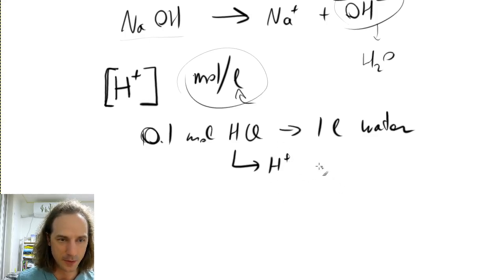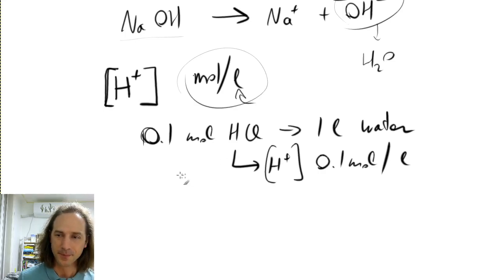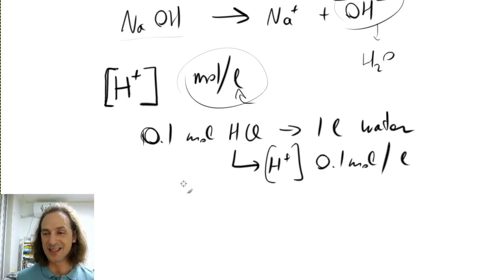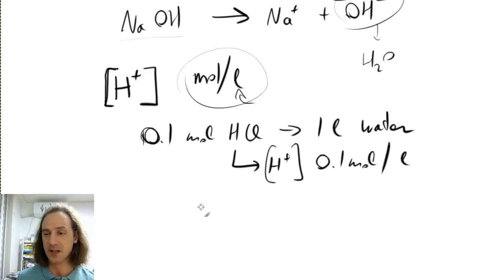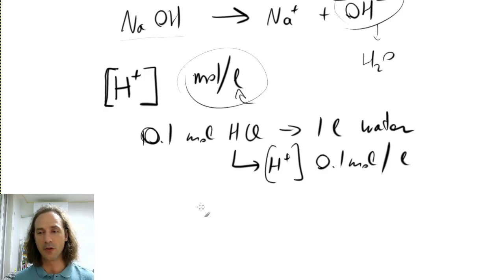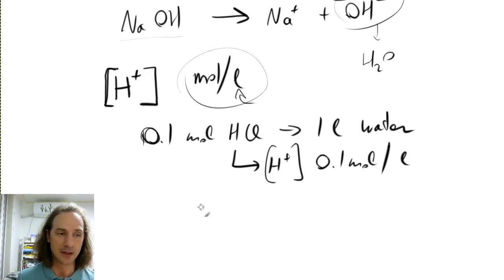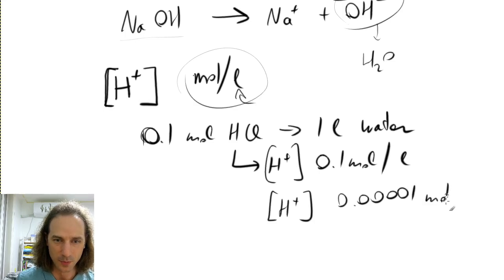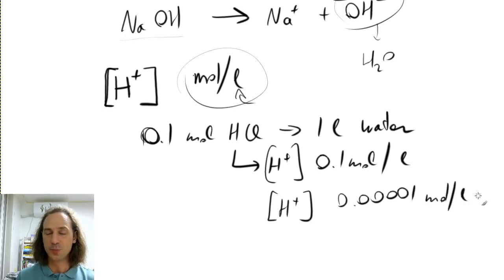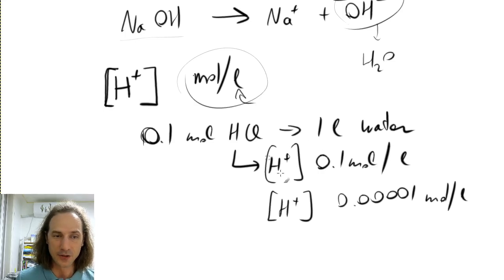So that will mean you have a 0.1 mole per liter concentration of your hydrogen ion, but there are some weak acids like acetic acid which will not dissociate 100%. So for the acetic acid, some of the molecules will give up their hydrogen ion and some of them will not. In that case, you can have a very small concentration, like 0.00001 mole per liter. So this would be a very inconvenient way to describe a solution.